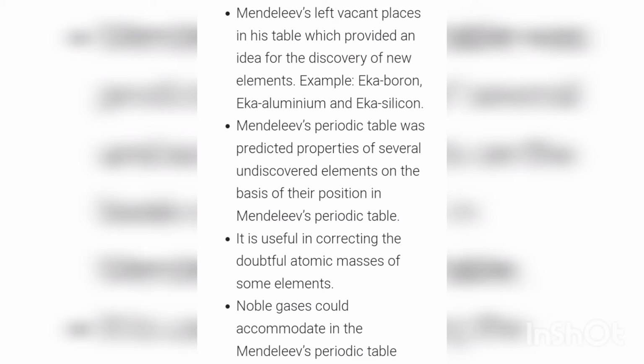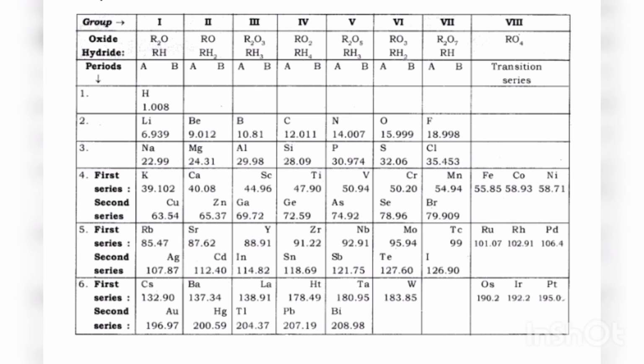As we can see, he left vacant places in his table, which is an advantage for future discovered elements. He named them Eka boron, Eka aluminum and Eka silicon, and also he predicted the properties of undiscovered elements on the basis of their position. It is useful in correcting doubtful atomic masses, and noble gases it was not able to accommodate in this table, which is again a drawback. So you can take a look, this is Mendeleev's periodic table.